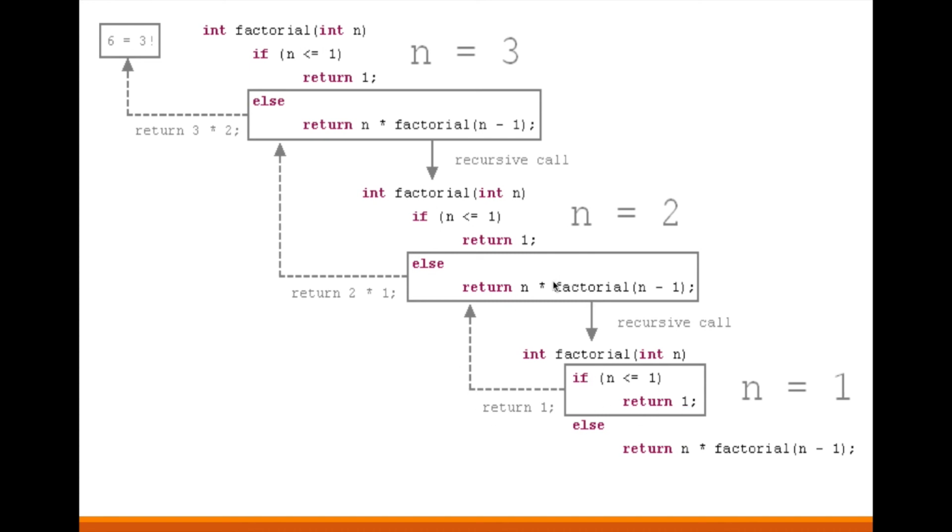So what is the output of this function? Factorial 1 is 1. So 1 into, in this function, what is the value of n? 2. So 2 into 1, that is 2, will be returned here. Here what is the value of n? 3. What is the value returned by this function? 2. So 3 into 2, that is 6. So this is your recursive function.